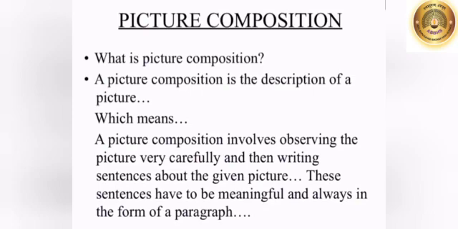In short, a picture composition involves observing the picture very carefully and then writing sentences about the given picture. Always remember, these sentences have to be meaningful and always in the form of a paragraph.